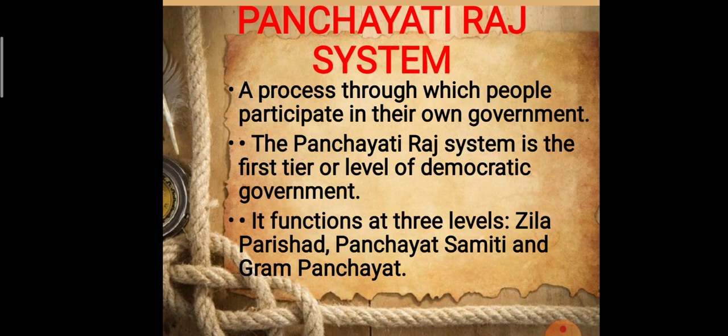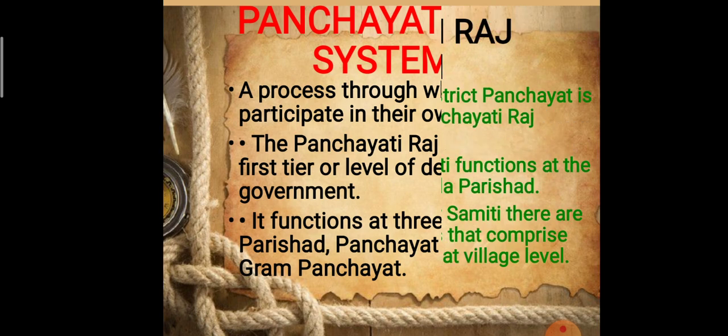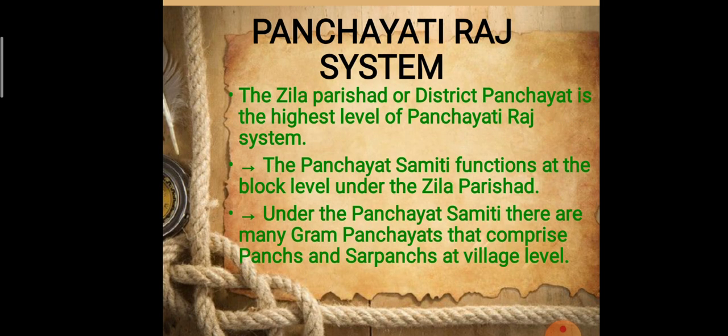It functions at three levels: Zila Parishad, Panchayat Samiti and Gram Panchayat. So the Panchayati Raj system works at three levels. The first is the Zila Parishad, second the Panchayat Samiti, and the third is the Gram Panchayat. About these we will discuss in detail. The Zila Parishad or district panchayat is the highest level of the Panchayati Raj system.